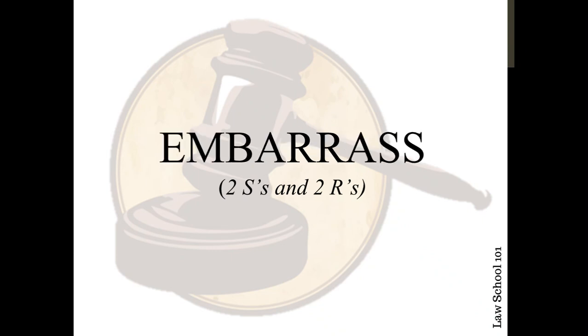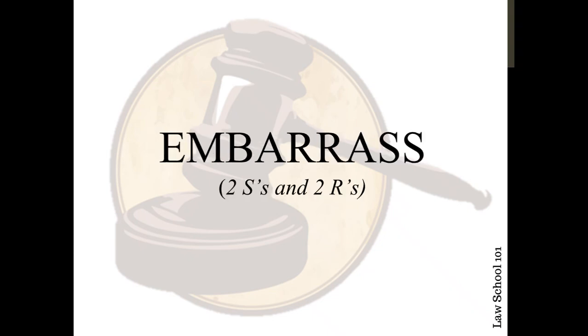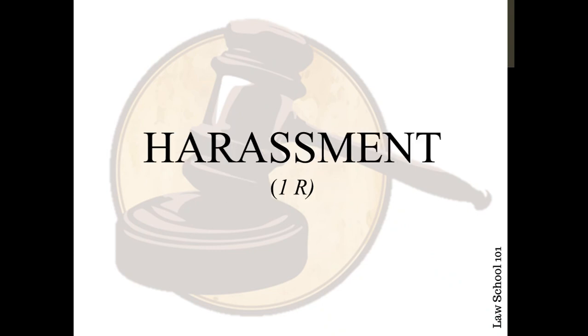The next one, embarrass. The key here is to remember that there are 2 R's and 2 S's in the word. Just remember these small parts in the word. Harassment. There's only 1 R. It's as simple as that. In contrast to the previous word, embarrass, which is embar and rass, this word is harassment. There's only 1 R, so it's 1 word, harassment.